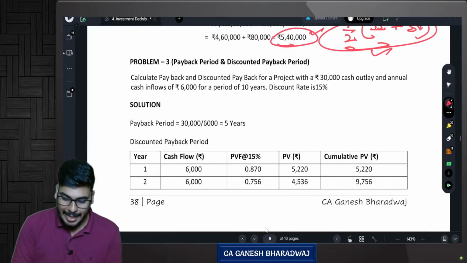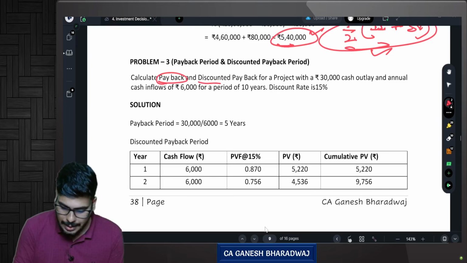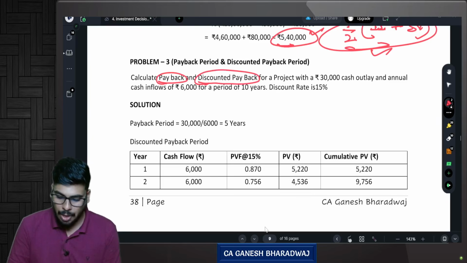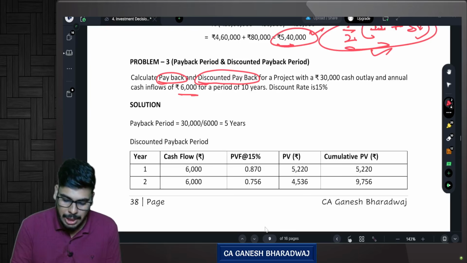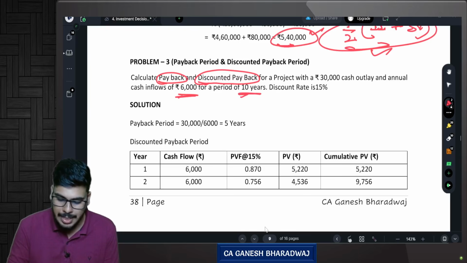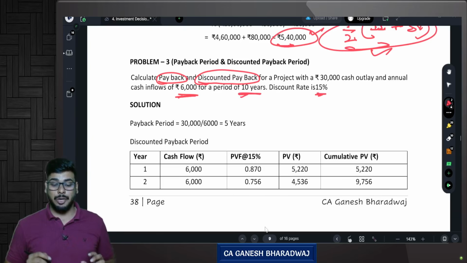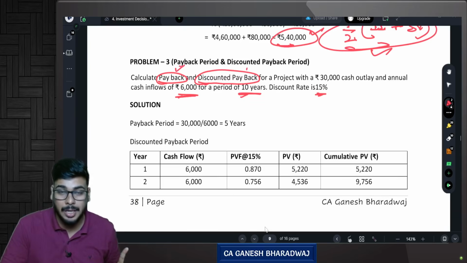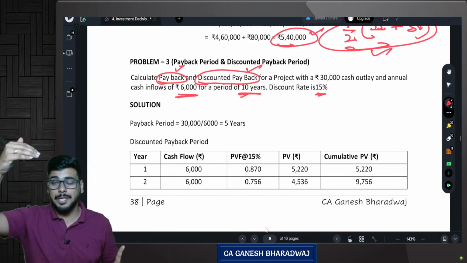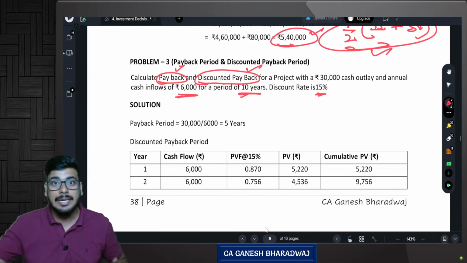Now, calculate the payback period and discounted payback period for a project with 30,000 rupees of cash outlay and annual cash inflows of 6,000 for a period of 10 years. The discount rate is 15%. Now, payback period comes under the traditional approach, correct? Discounted payback period comes under the discounted approach.